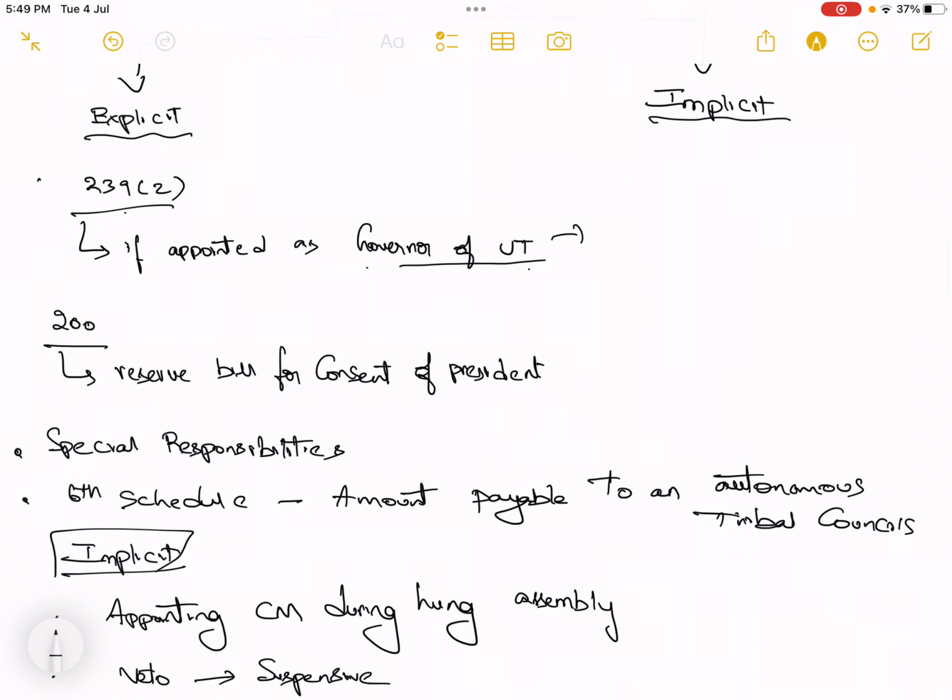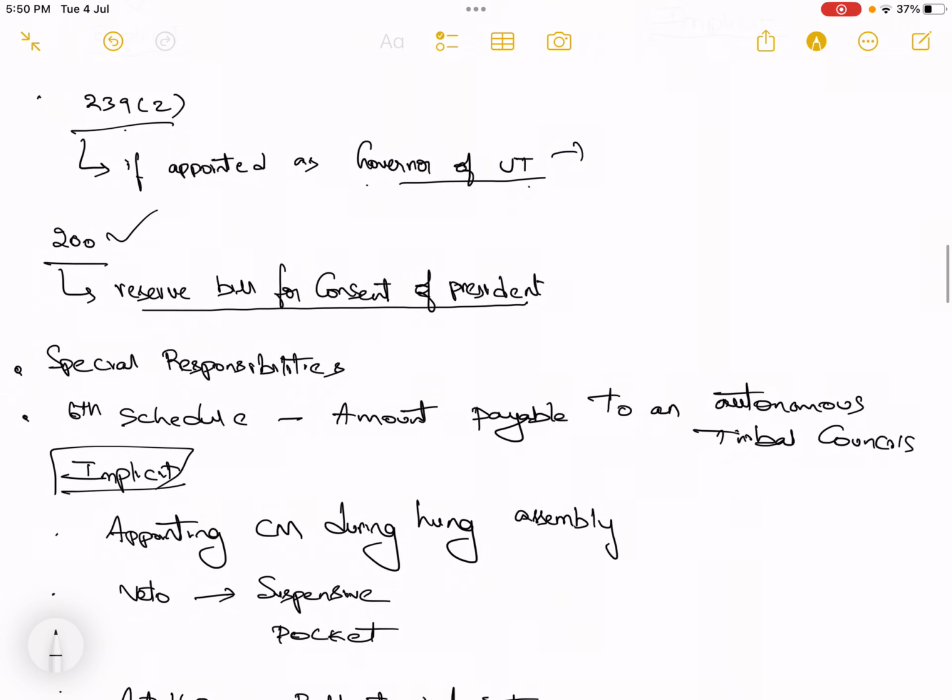Now under Article 200, he can reserve any bill for the consent of the president. Generally any bill becomes an act only when the governor gives his assent, but he can reserve the bill for the consent of the president. Now why are these provisions being made? So as to ensure continuity of the administration, so that the state government does not pass such laws which can go against the interest of the entire nation or against the laws of the central government. So this provision has been made.